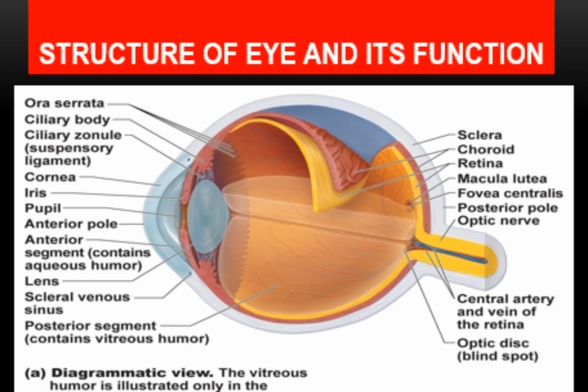I am again repeating कि जब pupil dilate होगा, mydriasis होगी, the iris folds back near the opening of the canal of Schlemm, और जो drainage है aqueous humor की वो decrease हो जाएगी. Aqueous humor की जो drainage है वो जब decrease हो जाएगी तो there will be an increase in the intraocular pressure.